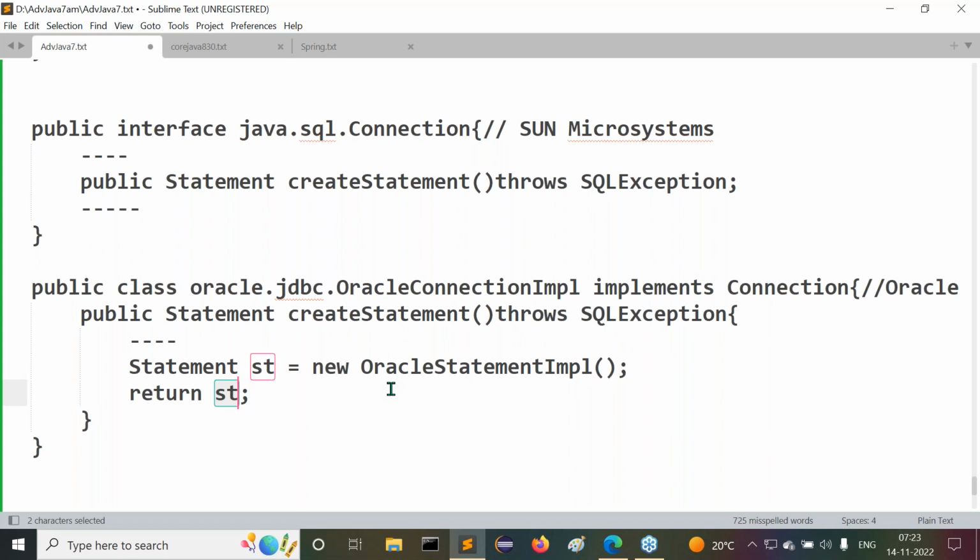Similarly, whenever we are creating an object of the statement interface implementation class, in general terminology that is a statement object. Did you get my point or not? All right, sir.